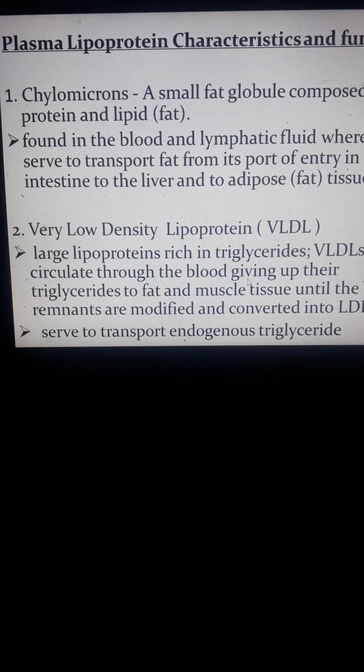VLDLs circulate through the blood, giving up their triglycerides to fat and muscle tissues until VLDL remnants are modified and converted to low density lipoproteins. So usually ito yung nag-transport ng indigenous triglyceride inside. Kasi indigenous, it is the triglyceride that is found inside the body.